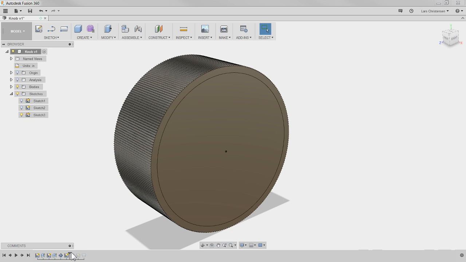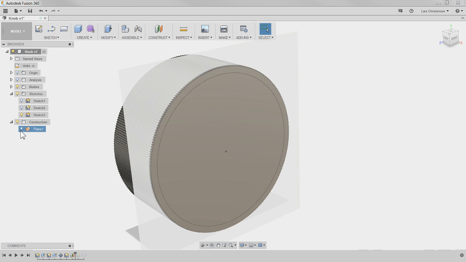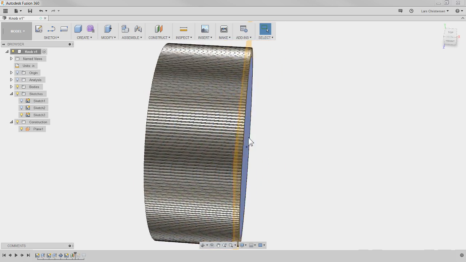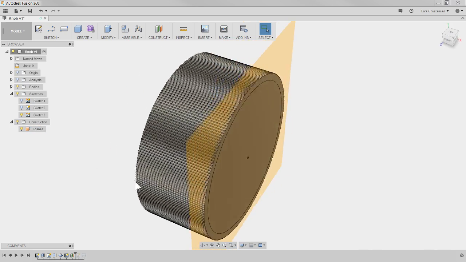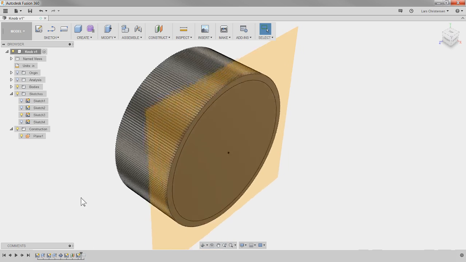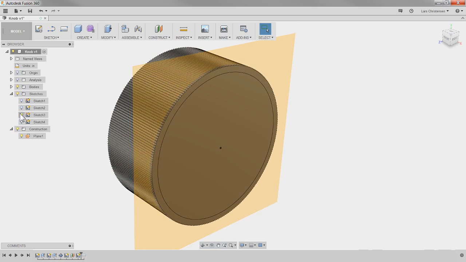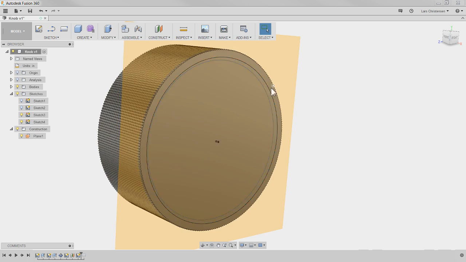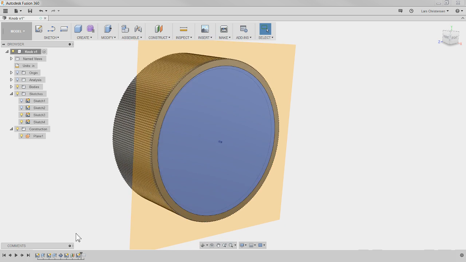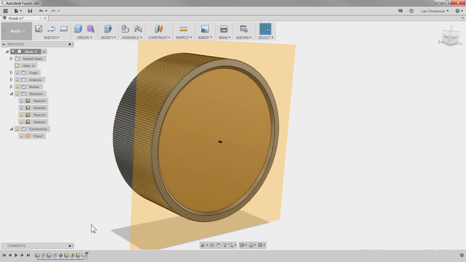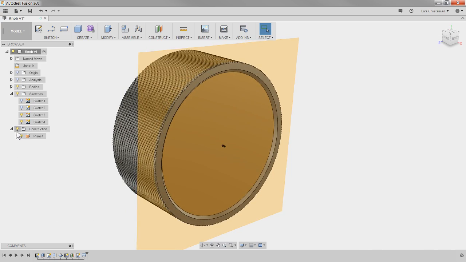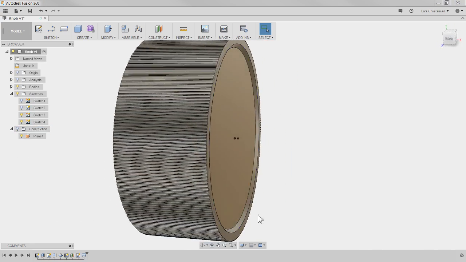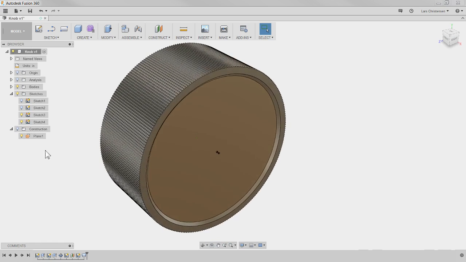Then I made an offset plane going back like, I don't know, 50 thousandths or something like that. And if you watch the video I did right before vacation, this one is going 50 thousandths in, and then on that one I sketched another circle a little bit smaller. So there's kind of like two circles now sitting right here. And then I used the loft function to do a lofted cut. So I got that function there. And that was just kind of how I did it without really thinking about it.